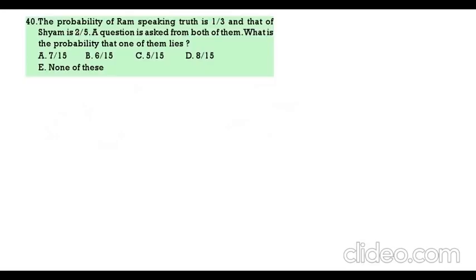The probability that Ram speaks the truth is 1 by 3. So Ram speaking the truth is 1 by 3, and that Shyam speaks the truth is 2 by 5. If a question is asked of both of them, what is the probability that one of them lies?